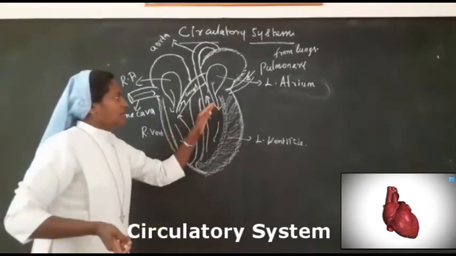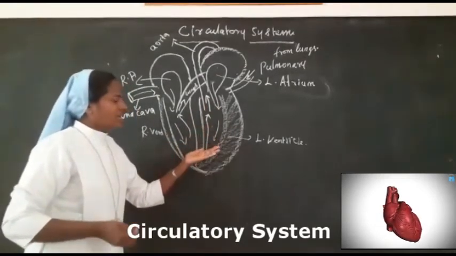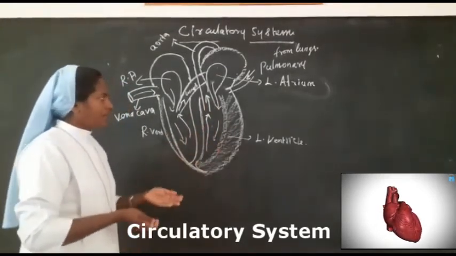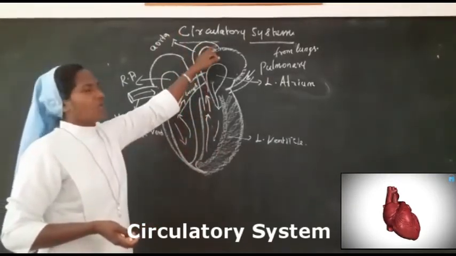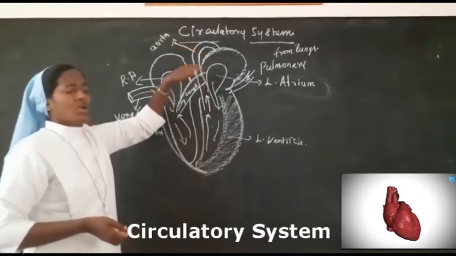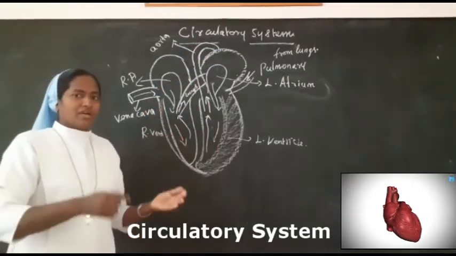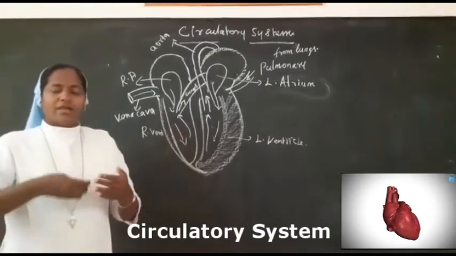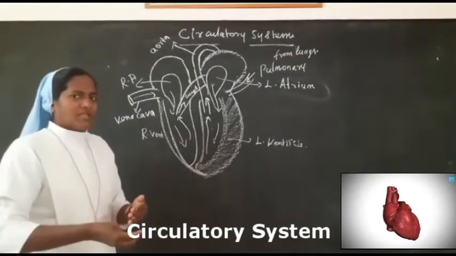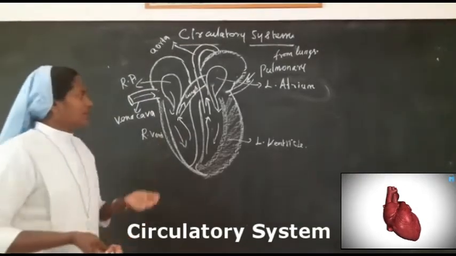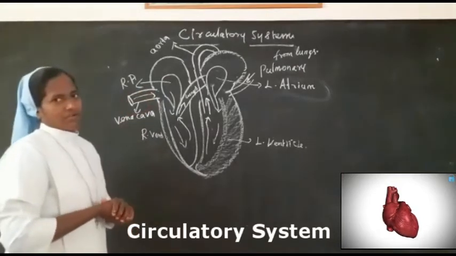Now the oxygenated blood comes down to the left ventricle, and it pumps the blood to all parts of the body through the aortic valve. The aortic valve supplies the oxygenated blood to the liver, kidney, gut, and all parts of the body. After supplying the blood, it brings the deoxygenated blood back via the vena cava.